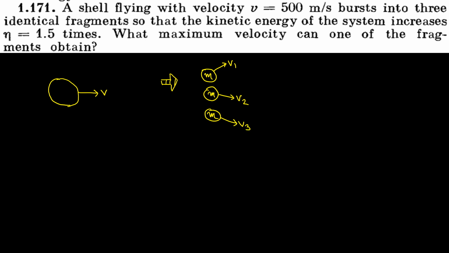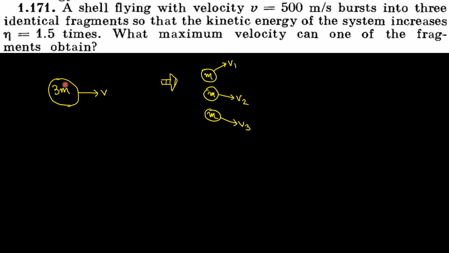The initial total mass would be 3m. Now the question says the total kinetic energy of the system after the explosion is 1.5 times the initial kinetic energy. What is the maximum value of v1?